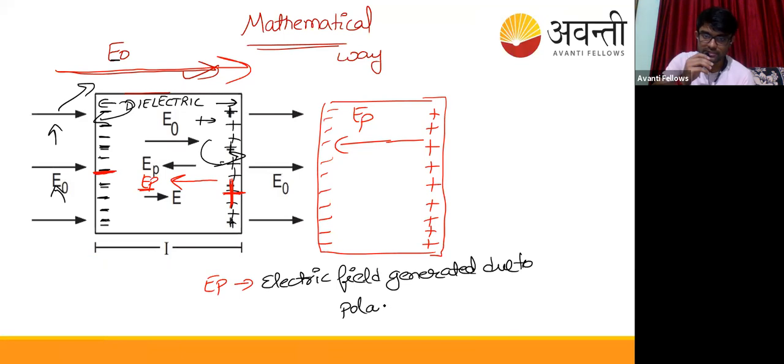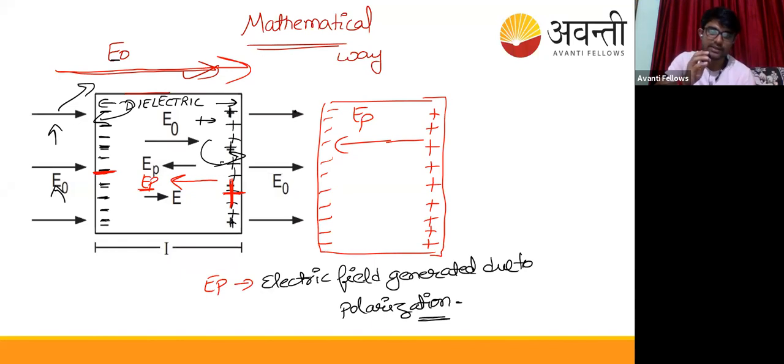There will be polarization of the dielectric material. Polarizing means separation of charges, which means the center of gravity of positive charge will not coincide with the center of gravity of negative charge. There will be separation, there will be alignment.